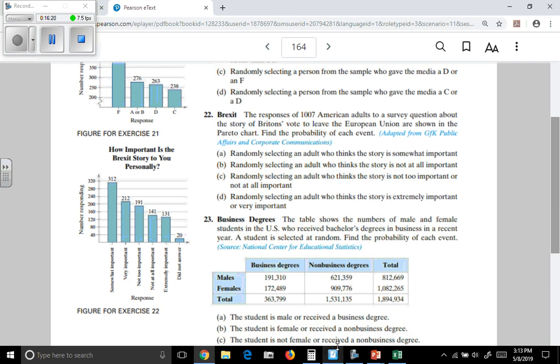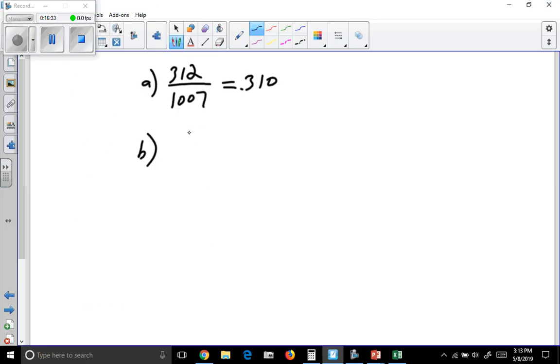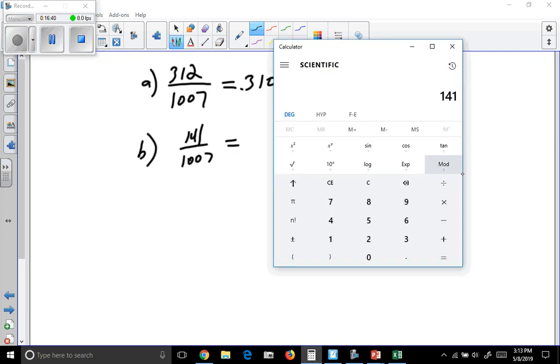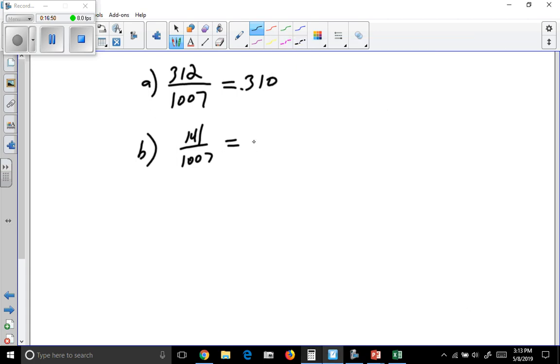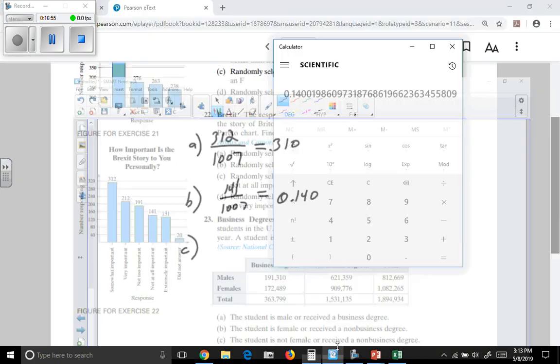Part B, randomly selecting an adult who thinks the story is not at all important. So if we look at the table, there are 141 who think the story is not at all important. So that's 141 out of the 1,007. So if we convert that to a decimal, 0.140.